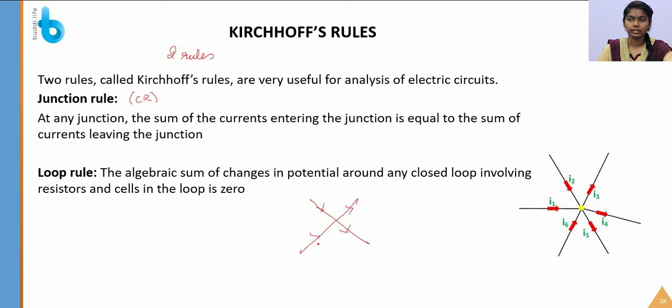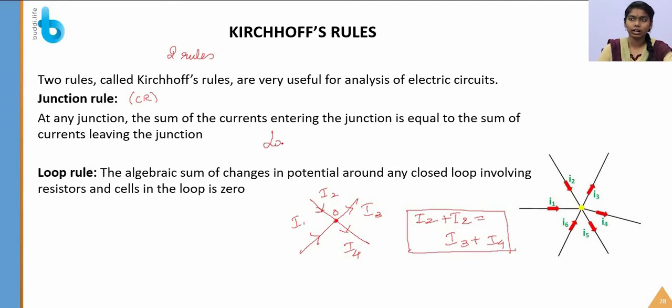This is the direction of the current that I am indicating, say I1, I2, I3 and I4. So these four currents are meeting at a junction O. With respect to this junction, which ones are the entering currents? Obviously I2 and I1 are the entering currents. So the sum of the entering currents is equal to the sum of the leaving currents, which is I3 plus I4. So this is the junction rule.